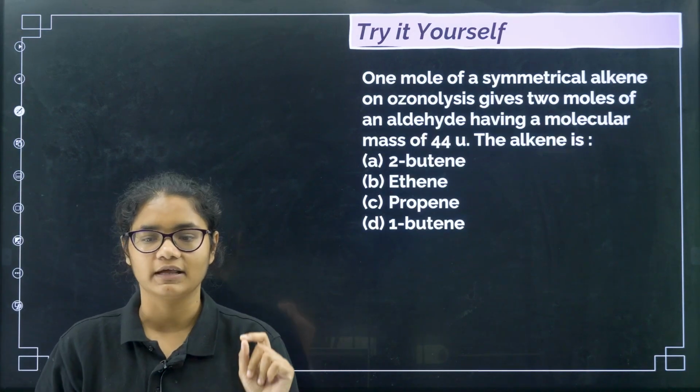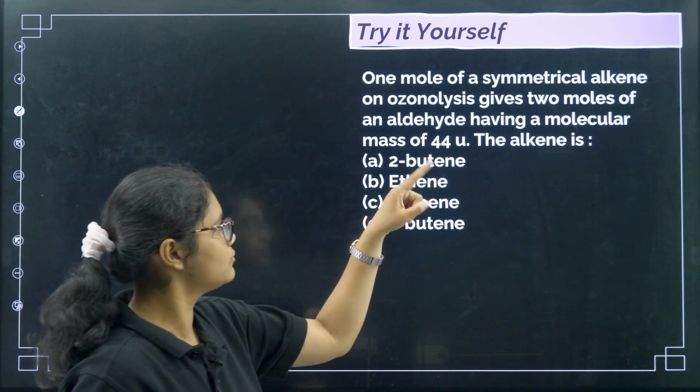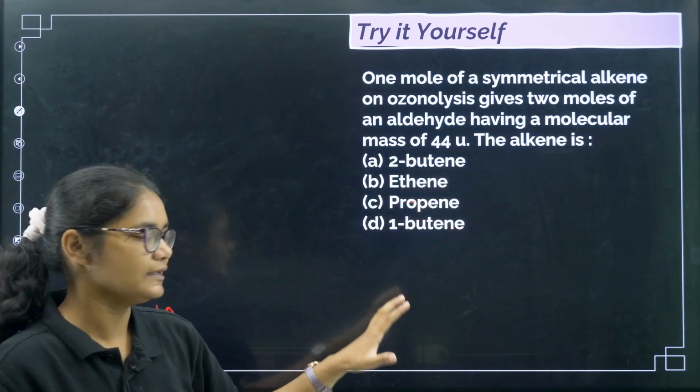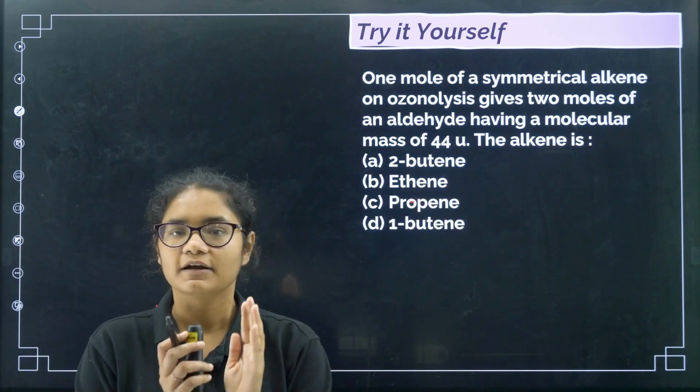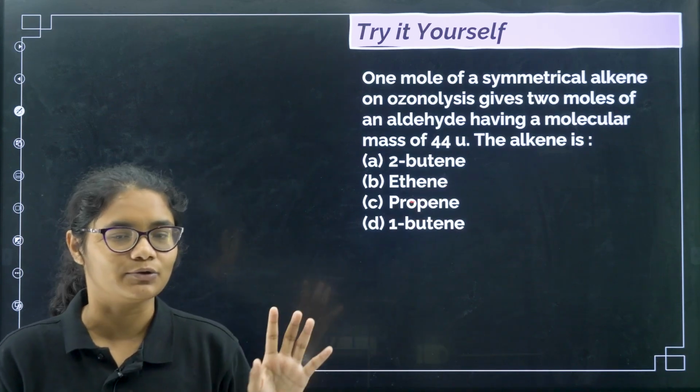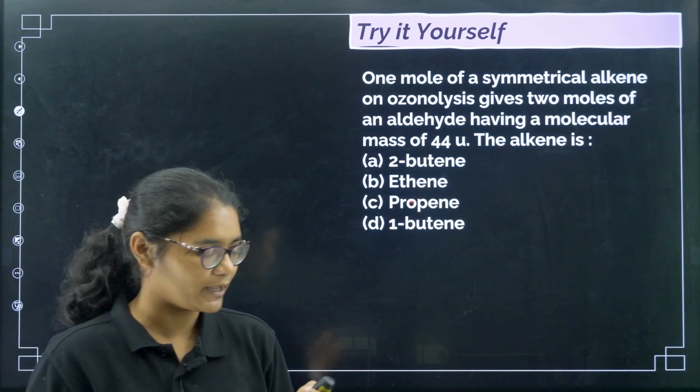Now this is a homework question. One mole of a symmetrical alkene on ozonolysis gives two moles of an aldehyde having a molecular mass of 44. The alkene is... This is a very simple question. Try this question and comment down the answers, and in the next class I will explain the solution of this question.